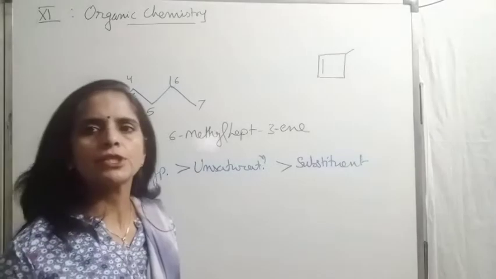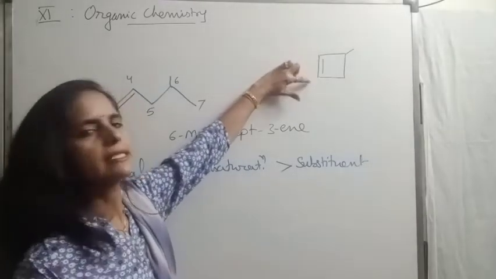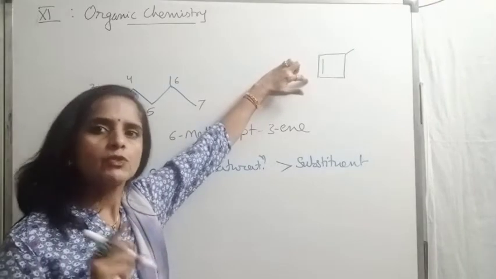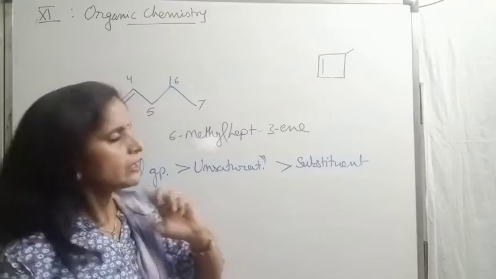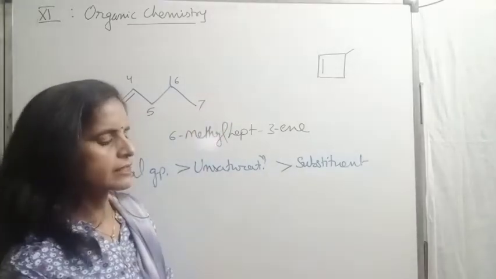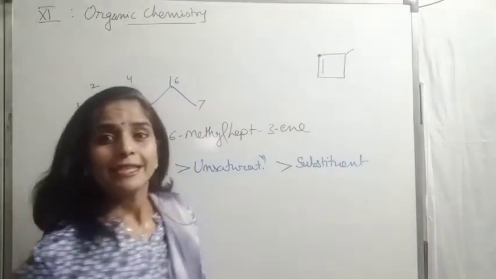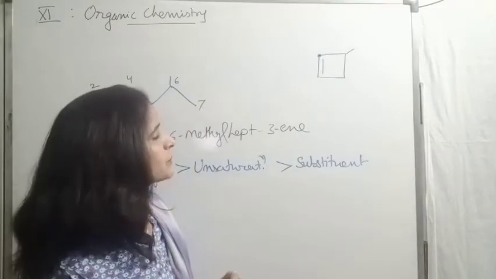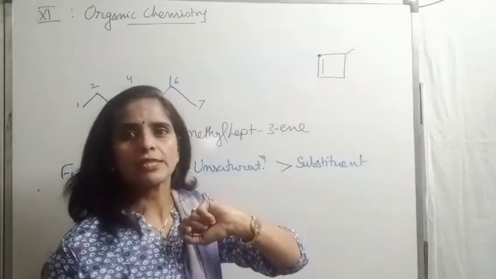Obviously, I have 2 positions for first number. I can start from this position, I can start from this position. Because first preference I need to give to unsaturation. Now just check, beta, if I'm taking this as first position, this carbon is 1. Now tell me, should I go in this direction, clockwise or anti-clockwise for second?